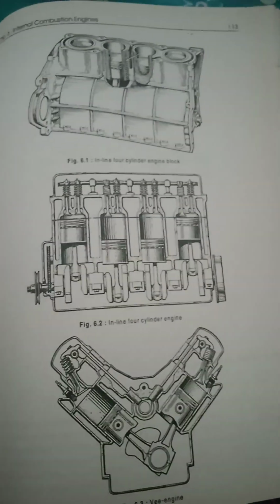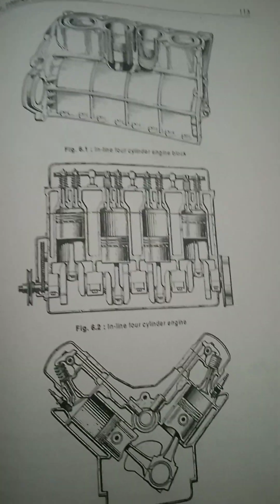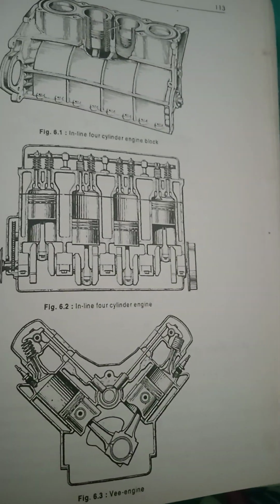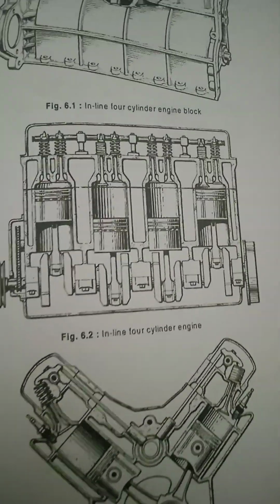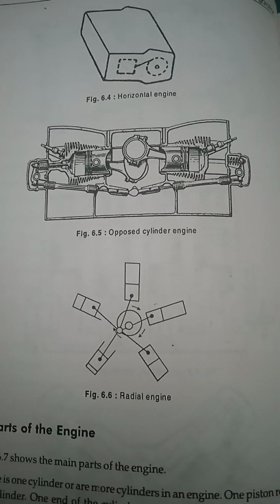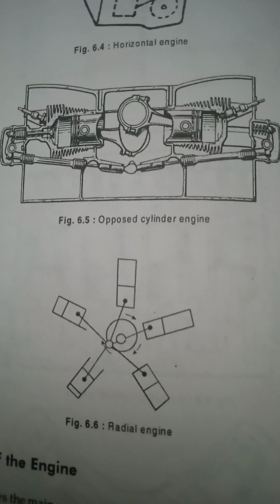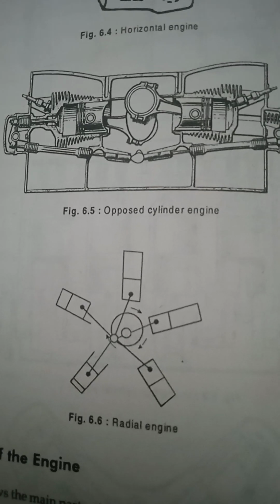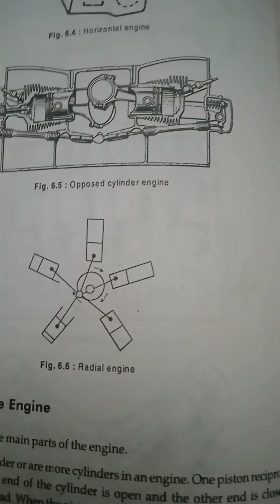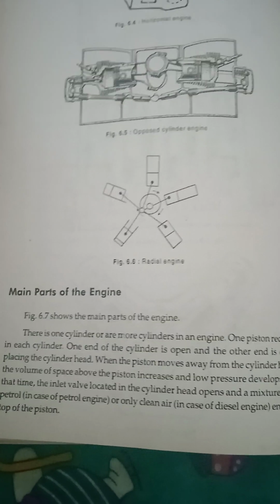Now see these pictures: an inline four cylinder engine block, inline four cylinder engines, and V engines. We will discuss their parts. Then see the horizontal engine, then the opposed cylinder engine, then the radial engine, which is also a type of engine. Then we discuss the main parts of the engine.